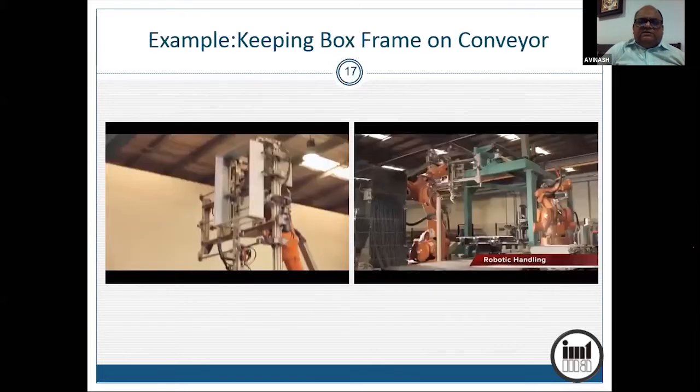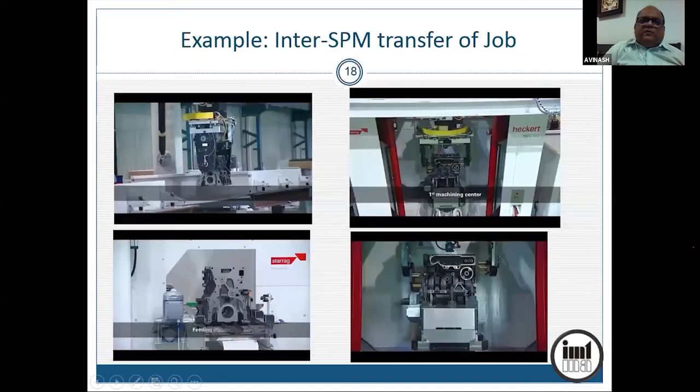Now these are some of the pictures of pick and place. This is a factory somewhere in Dubai, where they make these junction boxes, electrical junction boxes. So this frame of the box is getting picked up by robo. The robo carries a fixture in this case to locate the part properly and to be able to keep it on the conveyor. So either robo has to carry the fixture or the part has to be presented in a fixture. But some level of repeatability and precision has to be there in the process.